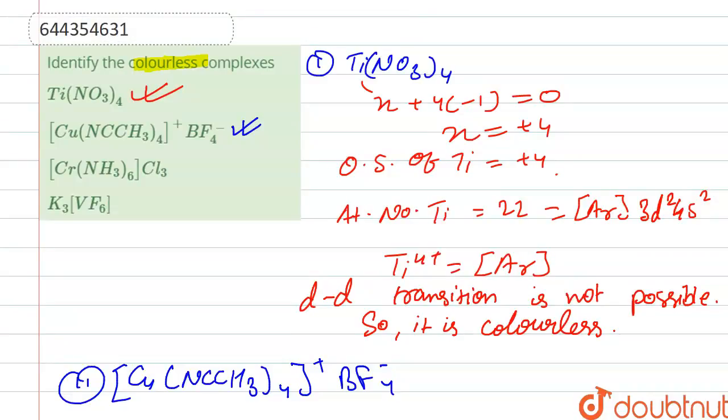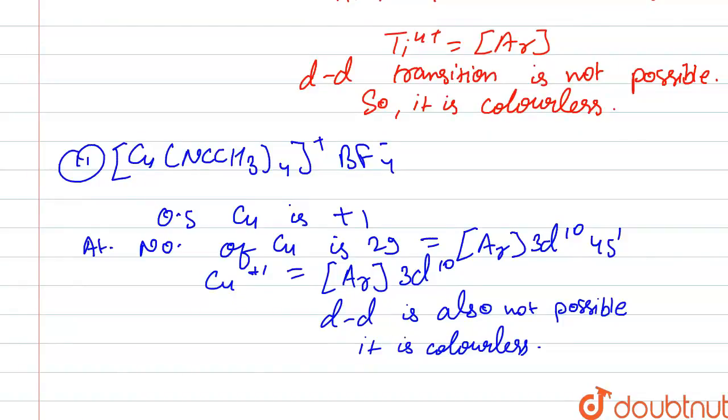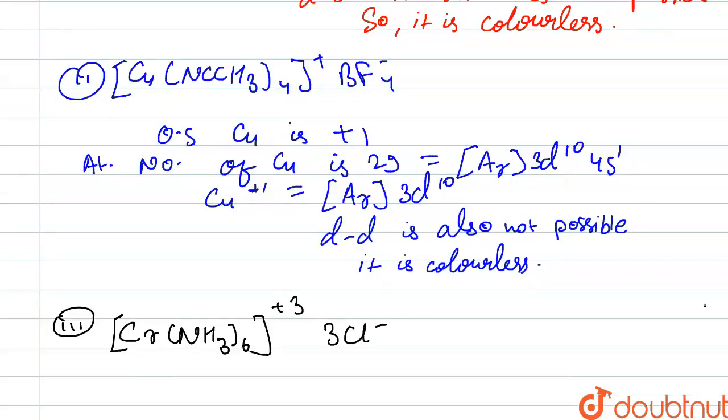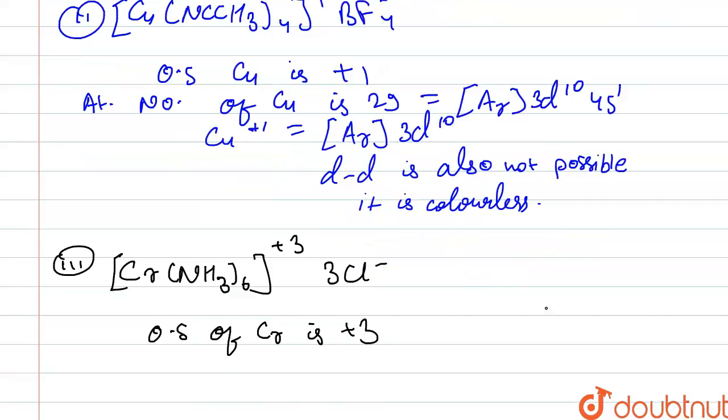Next we have the [Cr(NH3)6]Cl3. So if we write after dissociating, [Cr(NH3)6] is in the form of 3+ and 3Cl-, right? So in this the oxidation state of Cr is +3, and we know that the atomic number of chromium is 24.